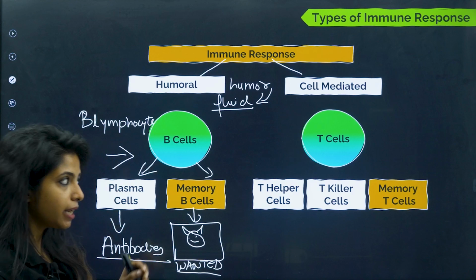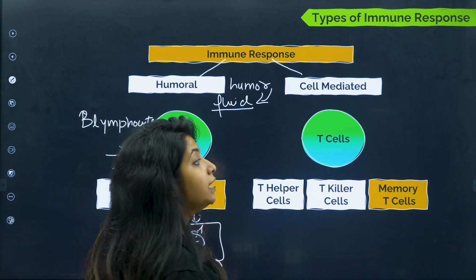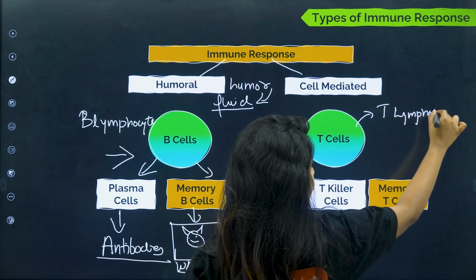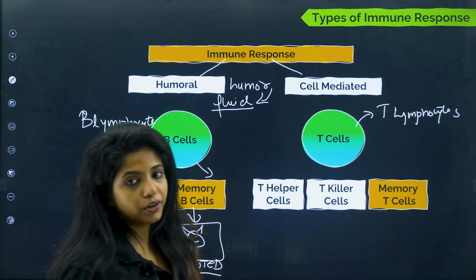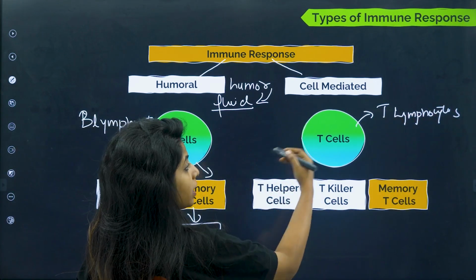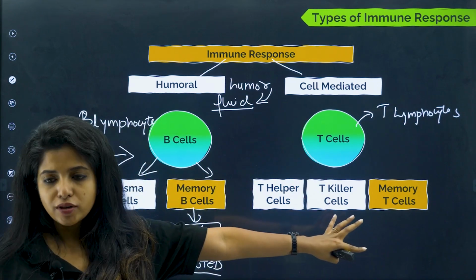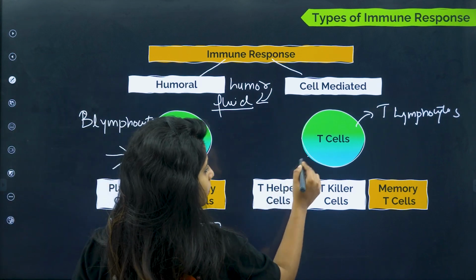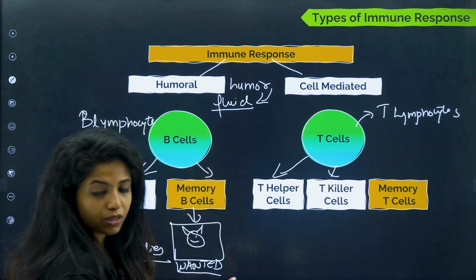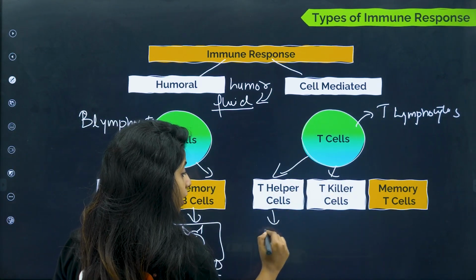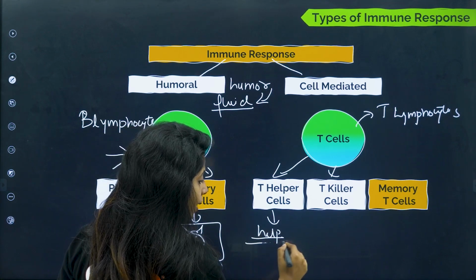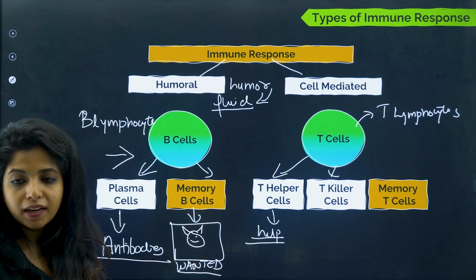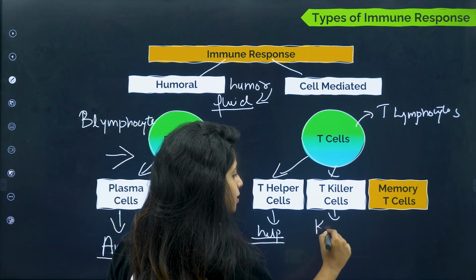Now in cell mediated immunity, the major role is played by T cells. T lymphocytes play a major role over here, and there are different types of T lymphocytes. It's not like when they get activated, they release these two cells. Here these are different types. We have T helper cells, which are going to help other cells. This is the helping friend. It can help either a B cell or a T cell. T killer cells are directly going to kill the cells.